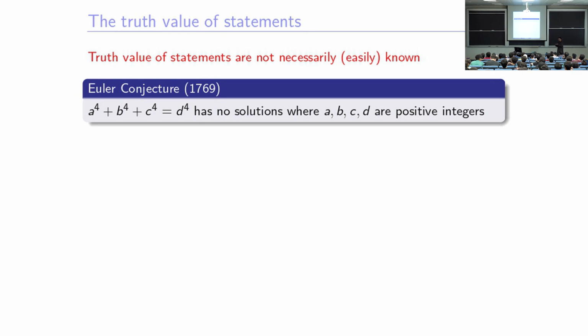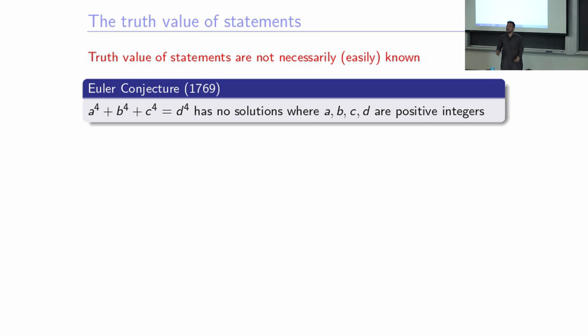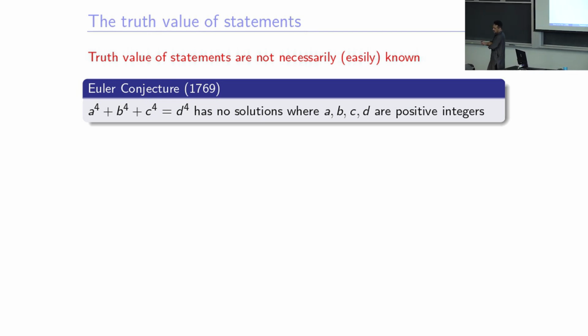So Euler conjectured that a to the 4 plus b to the 4 plus c to the 4 is not equal to d to the 4, that it has no solutions among integers. Just like Fermat said for 3 integers, any power. Euler's statement is a more general statement. This is one special case of that, right? So in 1769, Euler conjectured that this has no solution.